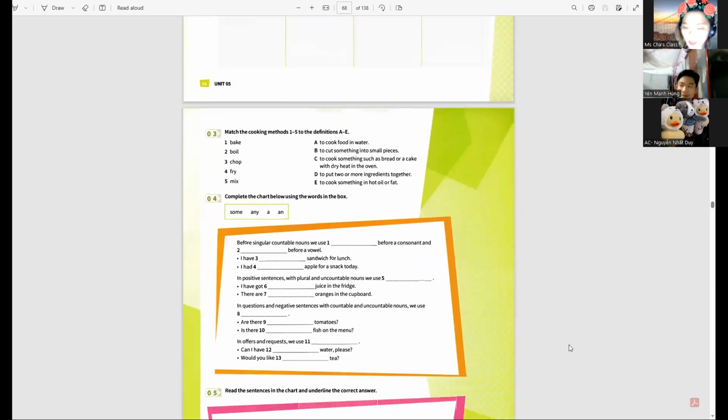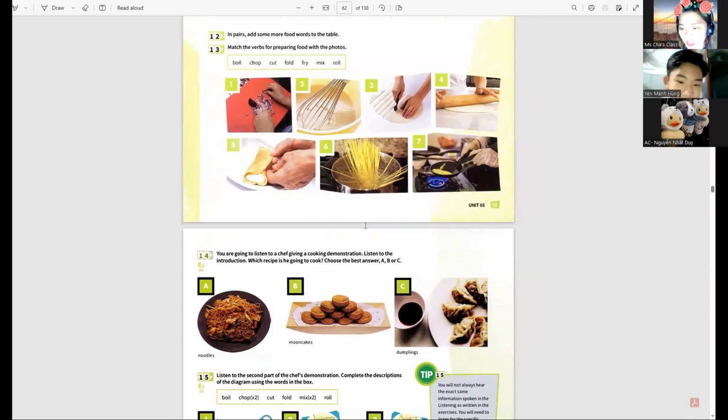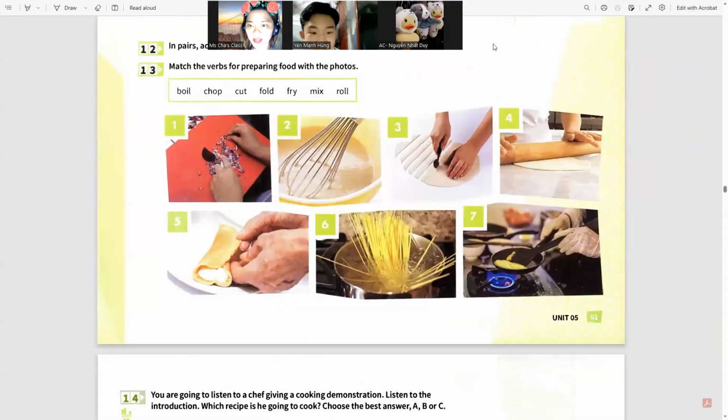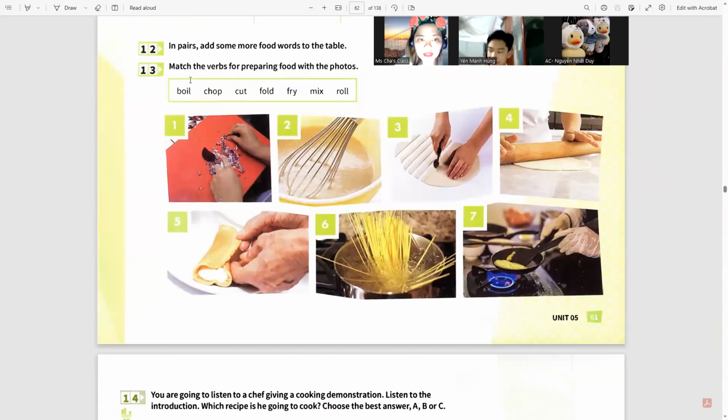We are going to talk about this example. What I want you to have a look at here is the preparation of food, right? Can you help me figure out what the vocabularies are in the following photo? Number one, can you choose? Match it with the verbs on top.